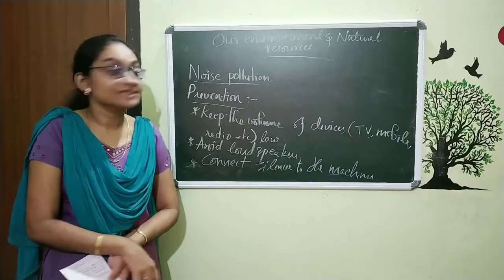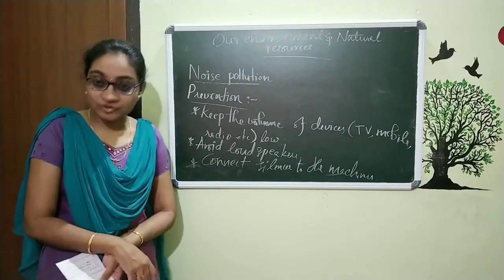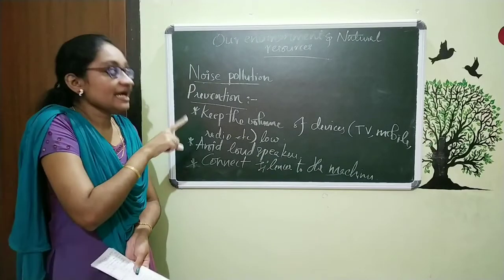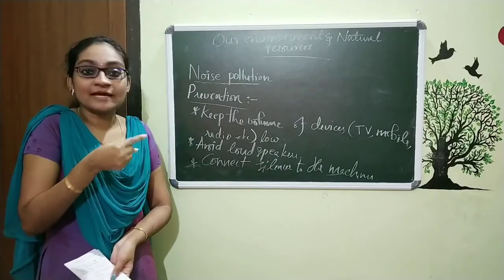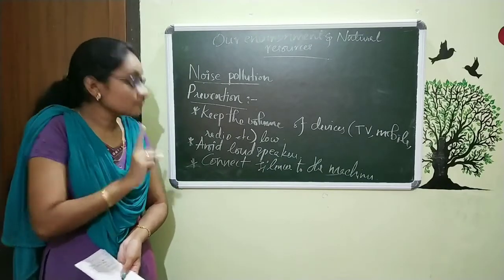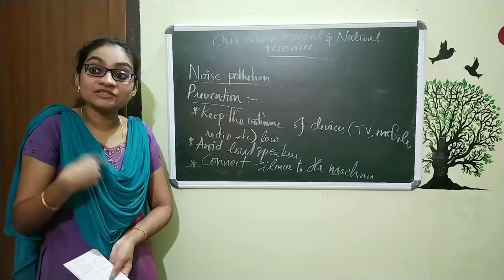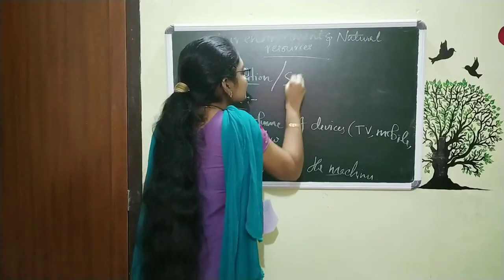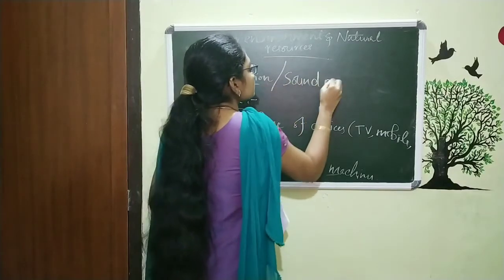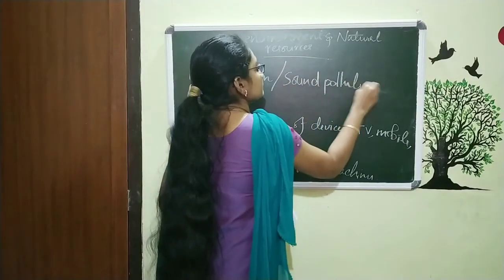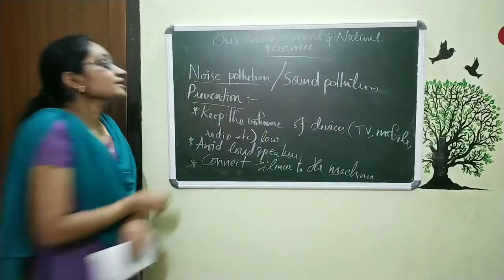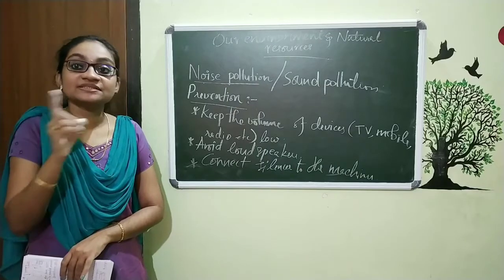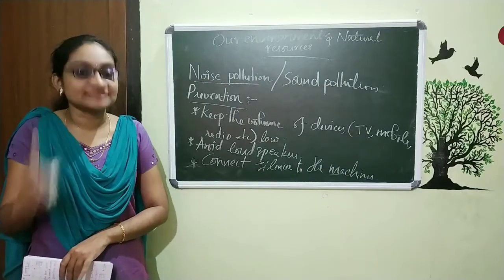We studied that noise pollution is the pollution that happens by noise. Don't think that noise pollution is the pollution happening on noise. Not that. This noise pollution is the pollution happening on sound. This is also called sound pollution. Generally, sound is of two types: music and noise, and noise is the unpleasant sound.